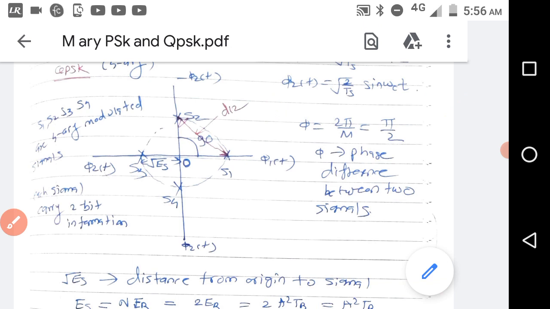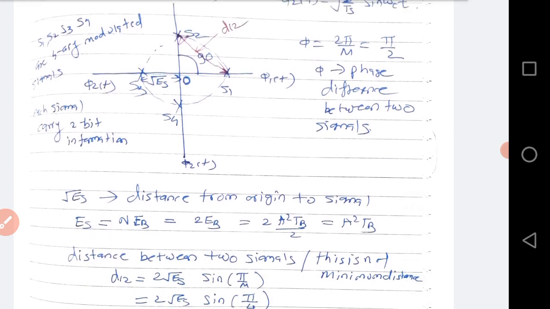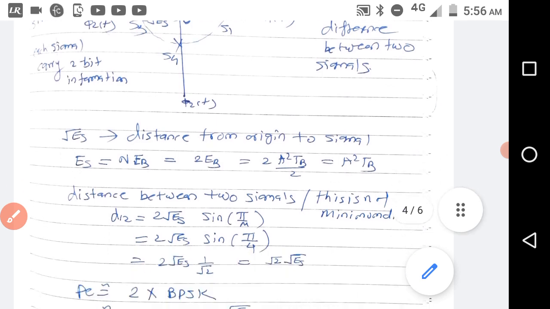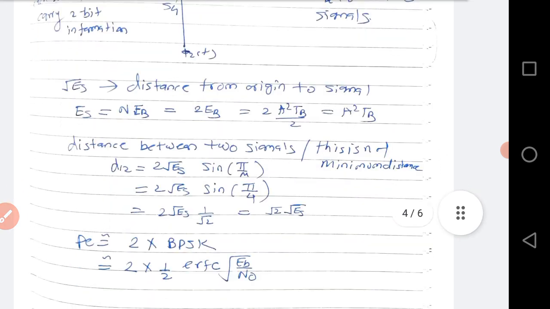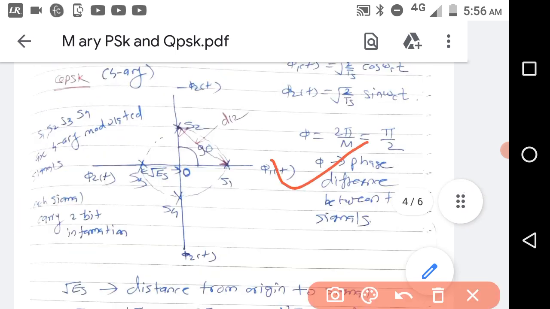Then the distance from origin to the signal is root es again, and es is equal to 2 eb. Then the distance between any two signals, using the common formula, becomes root 2 root es, that is root 2 es. So the distance between two signals is root 2 es. This is not the minimum distance.